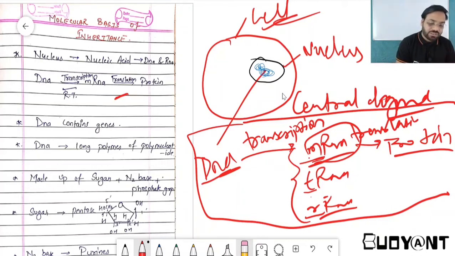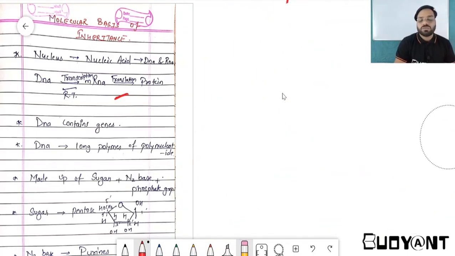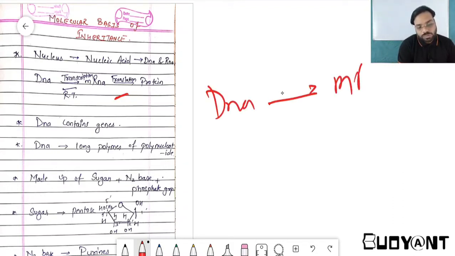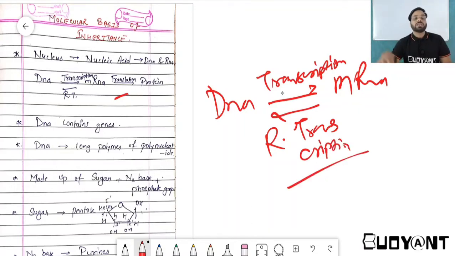Several cases are there where RNA is again converted into DNA. If you have heard about HIV/AIDS, the human immunodeficiency virus, its RNA is converted back into DNA. So what will this be called? This will be called reverse transcription. The conversion of RNA back into DNA is called reverse transcription.